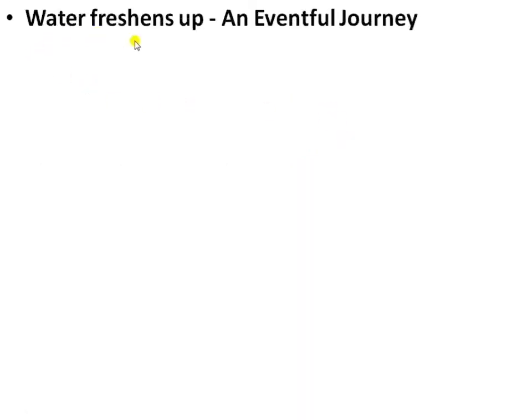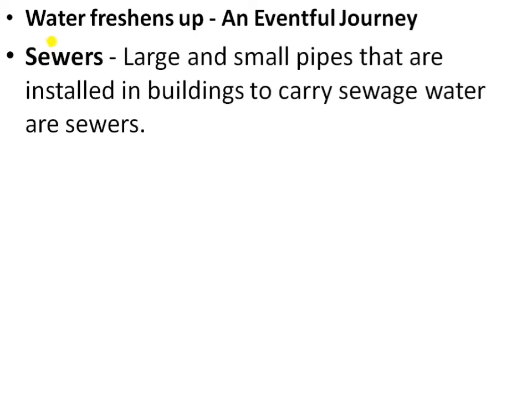Next is the eventful journey of water, how water is freshened. First is about the sewer. A sewer is a large or small pipe that is installed in a building to carry the sewage water.